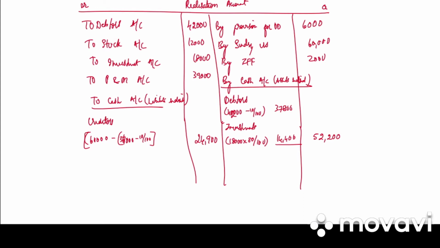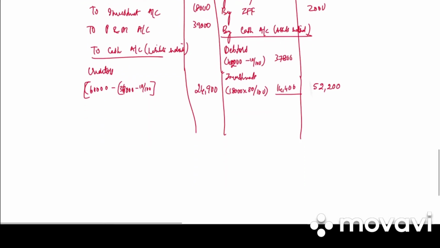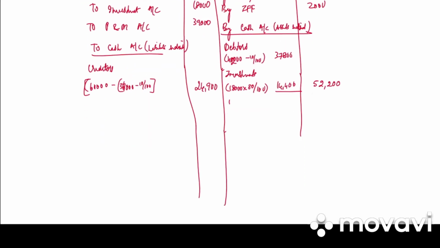Next, they have given us stock was taken over by Ria. So when an asset is taken over by your partner, it will be on the credit side by Ria's capital account in bracket stock taken over. How much is it? 7,000. Next we have interest on Ria's loan.